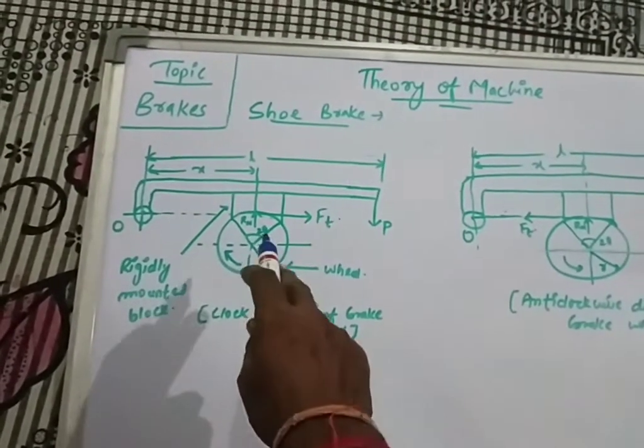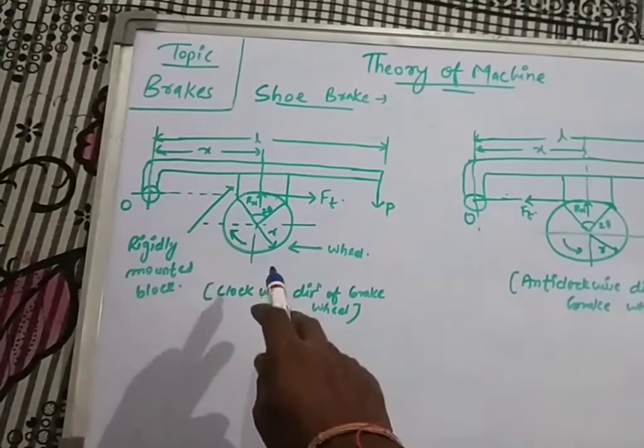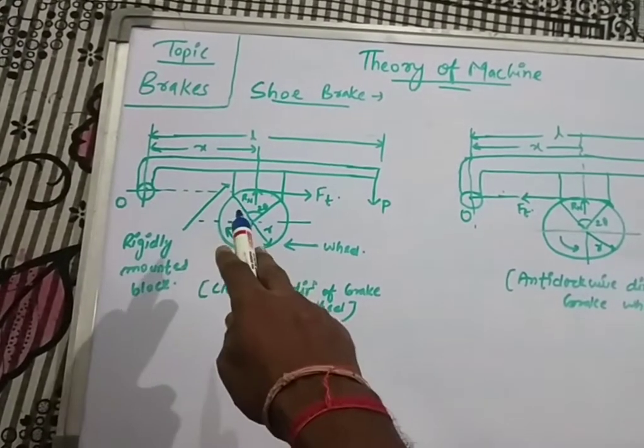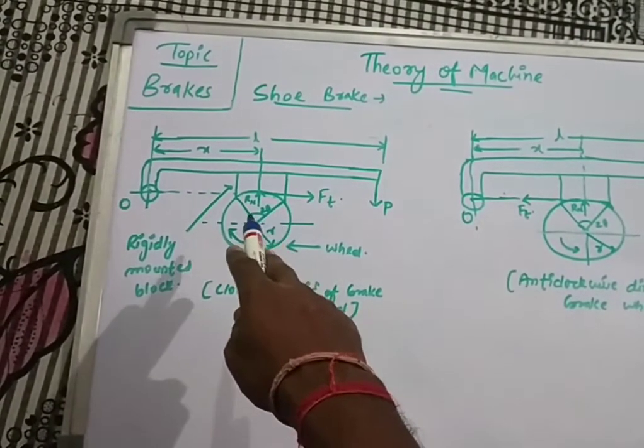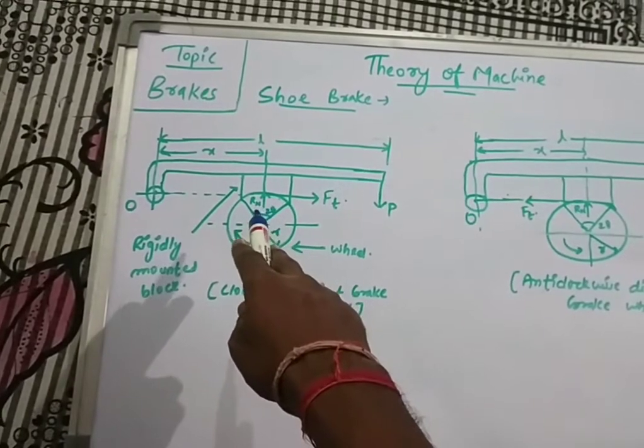Now this is the complete wheel, whose radius is denoted by r. The angle of contact is given by 2 theta, and here I have written Rn.